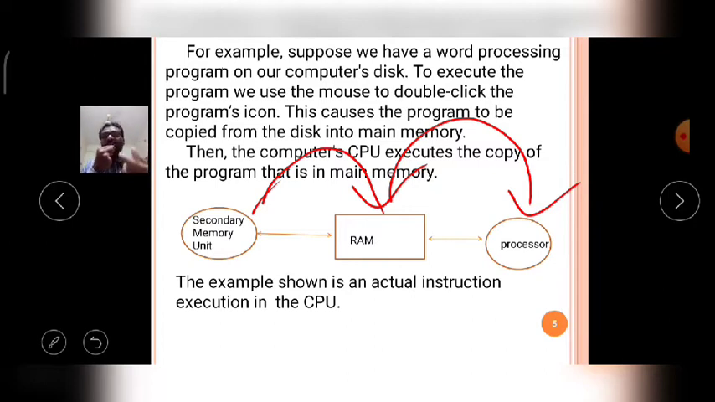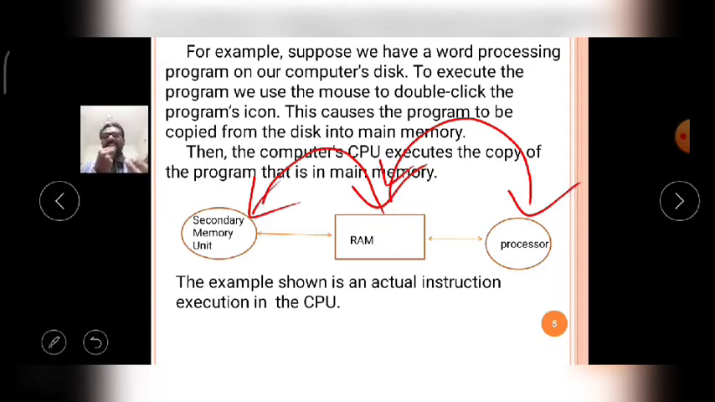Then after completion of the execution of the particular instruction, the result will again go back to the RAM, and from the RAM again it will go to the secondary memory device. From the secondary memory device, the output will be displayed on your output screen. Like that, the Python programs are executed internally.